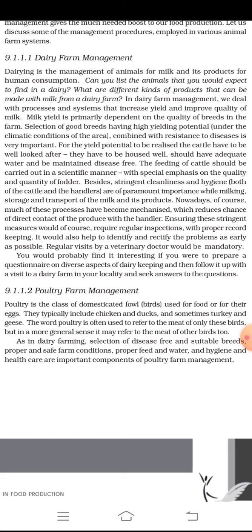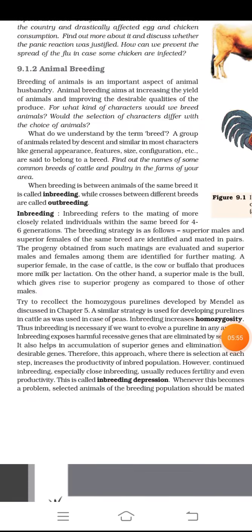Find out more about it and discuss whether the panic reaction was justified. How can we prevent the spread of the flu in case some chickens are infected? Animal breeding. Breeding of animals is an important aspect of animal husbandry.